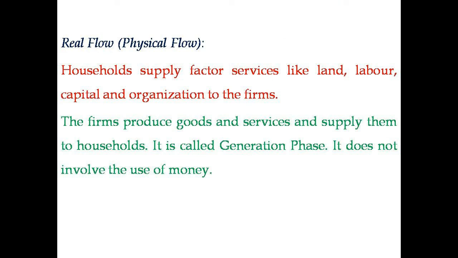So here we learned about real flow. Real flow is otherwise called the physical flow. What is real flow? Households supply factor services like land, labor, capital and organization to firms. This is from households to firms. Firms produce goods and services and supply them back to households. So this is from firms to households. So when firms are producing goods and services, we call it generation phase because income is generated.